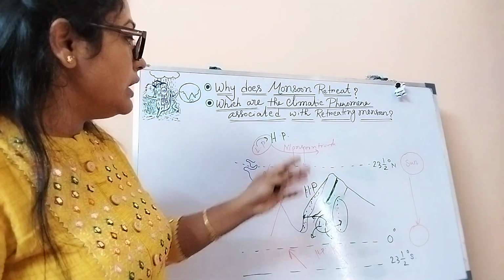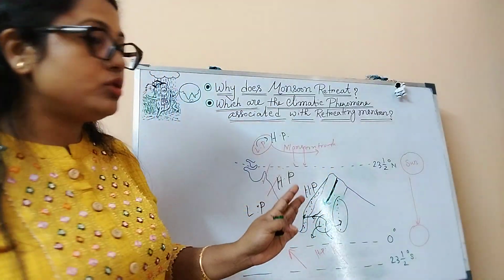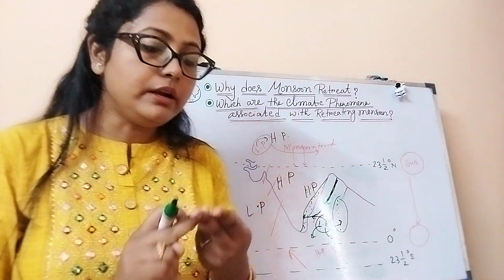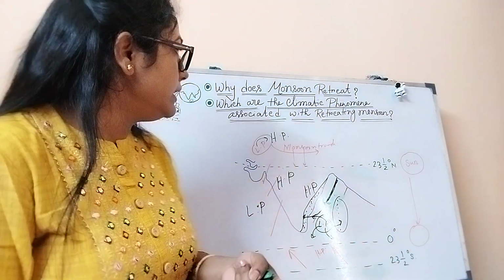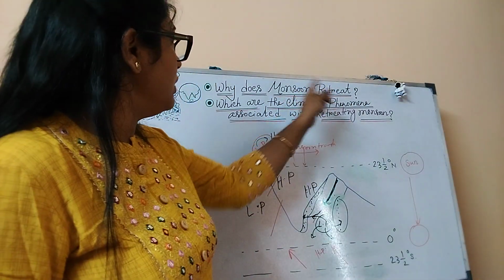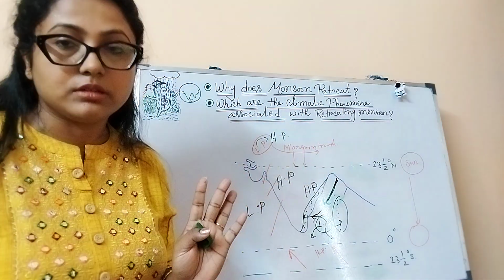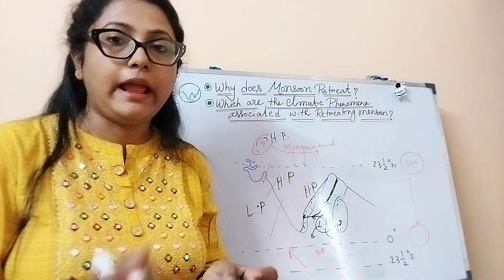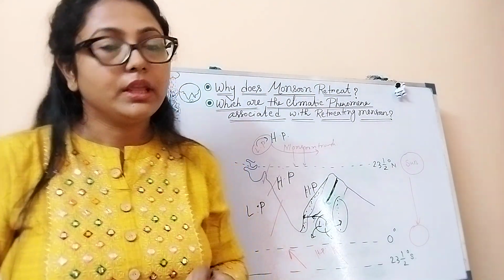Okay, so this is all about today's lecture. Which are the things we learned? We learned why the monsoon retreats. The reason we have learned is the southward movement of the sun and the shifting of the pressure belts.